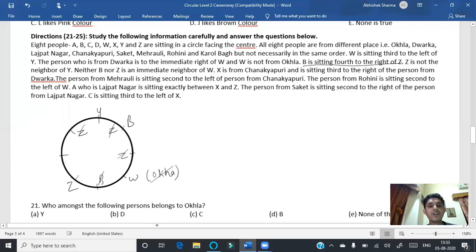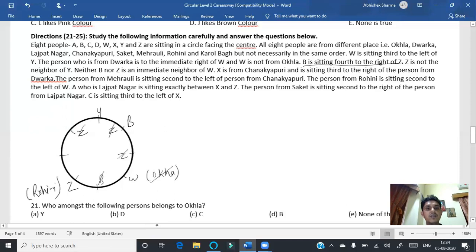The person from Mehruli is sitting second to the left of the person from Chanakyapuri. The person from Rohini is sitting second to the left of W. So W is here, Rohini must be here, so this will be here.